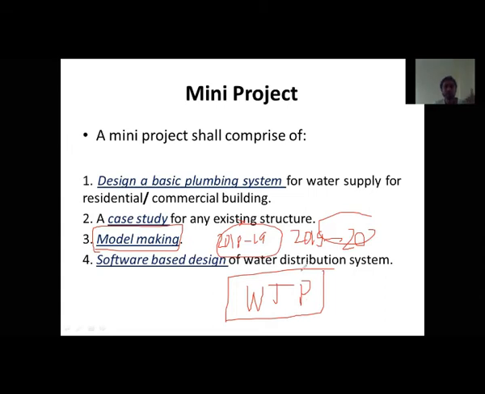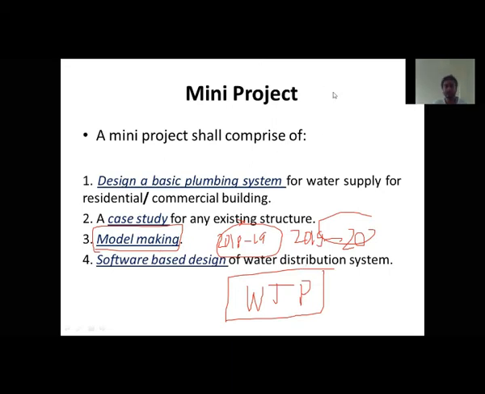You can also make a working model to understand how the water is being treated and what the units are through which the water goes. Or you can consider any one model, for example the clariflocculation or sedimentation tank. You can make one model for it and explain how it works, how the water goes inside the tank, and how the water gets filtered out. That's what you can do in model making.